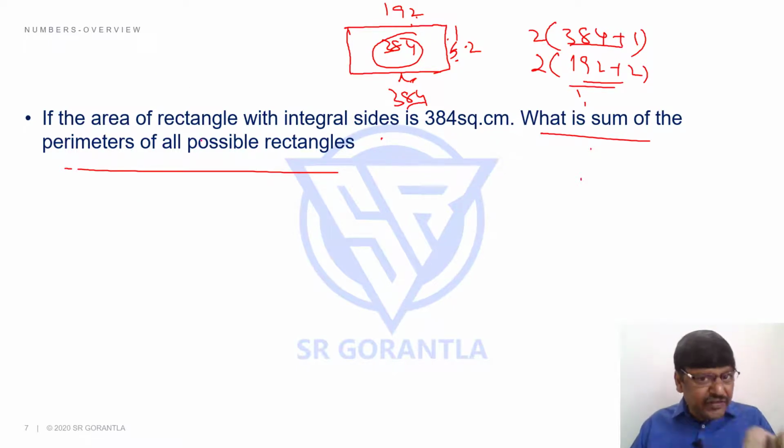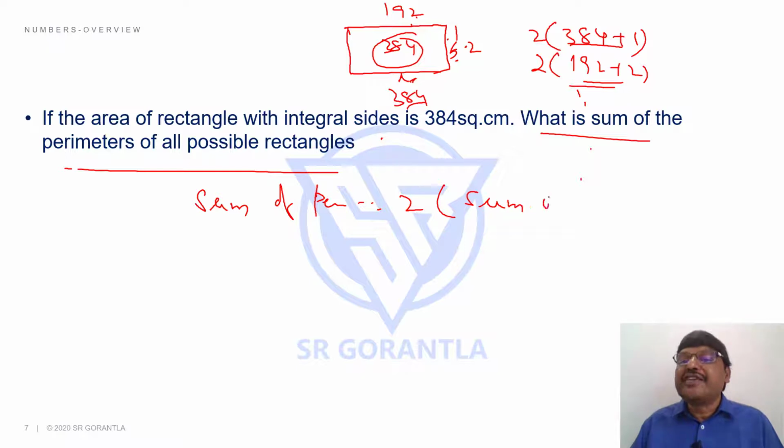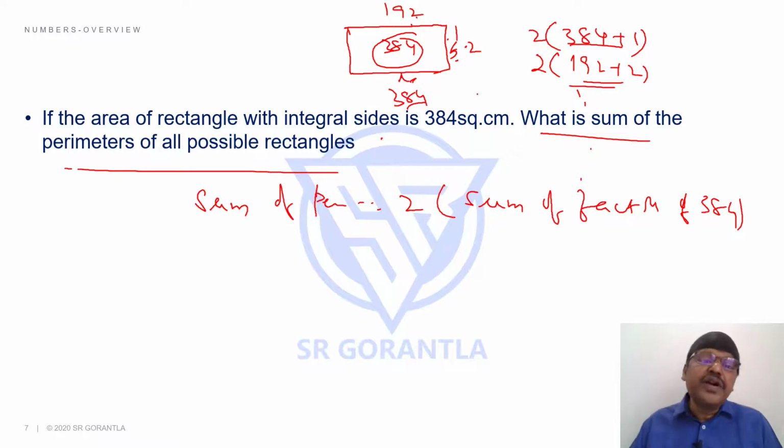In fact, this question is discussed in one of the videos you can watch later. The sum of the perimeters of the rectangles is nothing but 2 times the sum of the factors of 384. And for 384, what is the sum of the factors? How do you find it? 384, if I write it in terms of prime numbers, will be 2 power 7 into 3 power 1. Yes or no? 2 power 7 is 128. What is the sum of the factors?